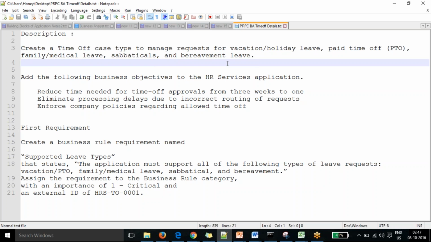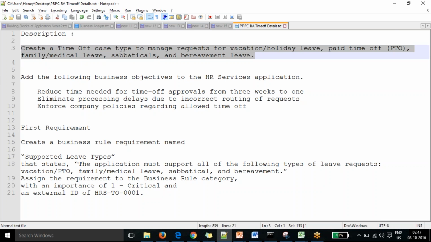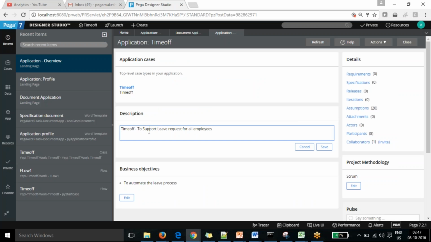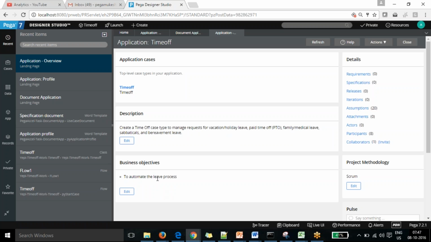Create a time off case type to manage requests for vacation, holidays, paid time off, family medical leave, sabbatical and bereavement leave. Basically this is the description I want to update for our application. Once you update it, the description needs to be defined and discussed: what description we need to put here. In the meantime, if you want to see the business objectives, I can edit the business objective after I create the application too.